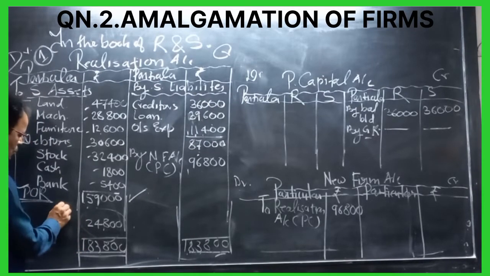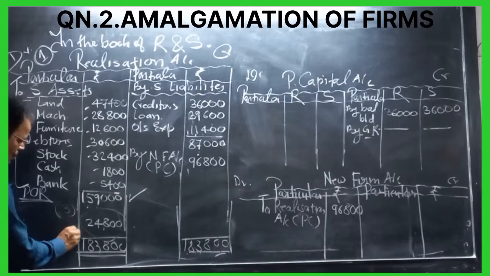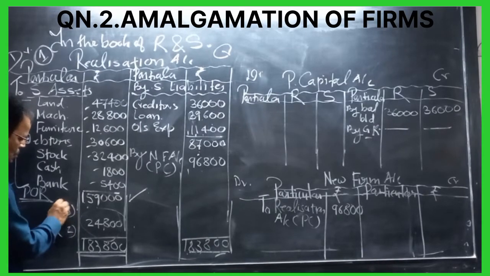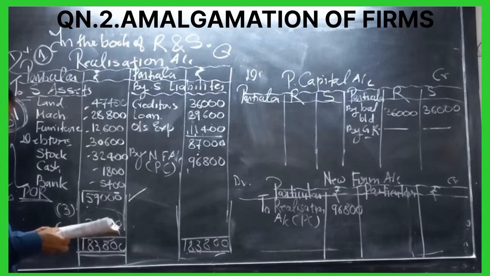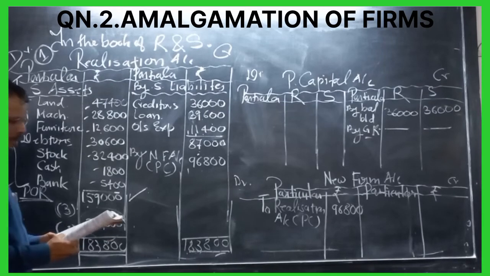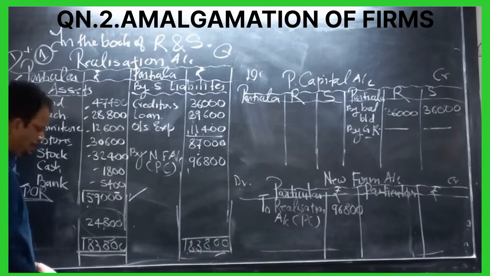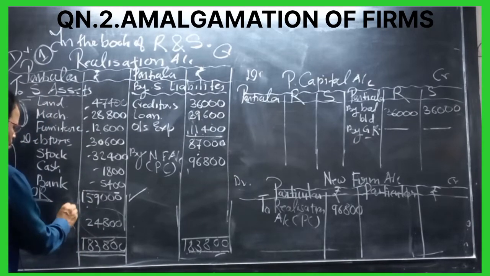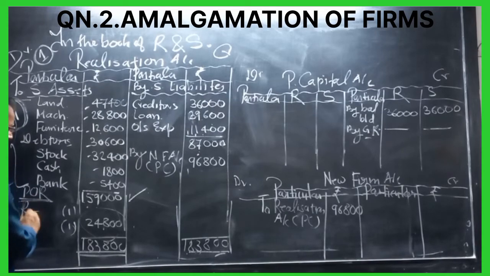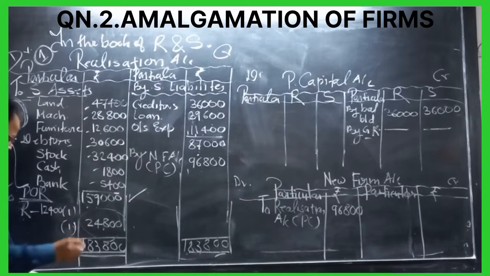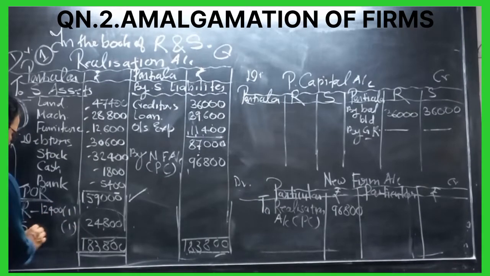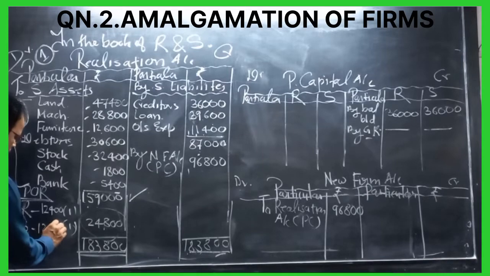We have the ratio given as 3 and 2. See, in the question the ratio is given as 3:2. So this profit is divided between the partners. The ratio is given equally, 1:1. So this profit goes to R, half of it: 12,400, and S 12,400.